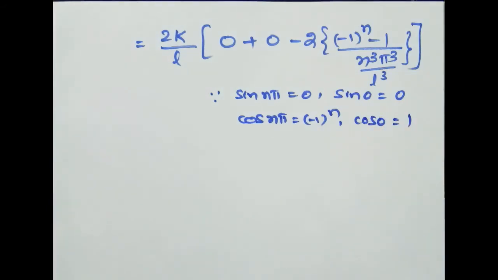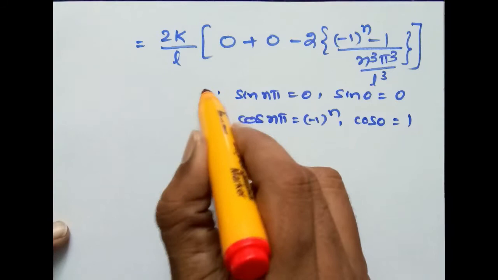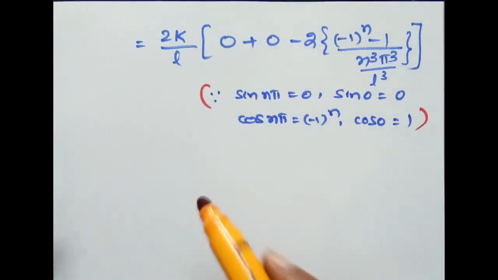We substituted in the above step. So we get this value.